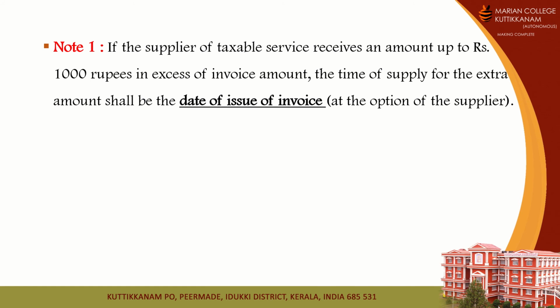The first point is the same as what we discussed in case of TOS of goods.